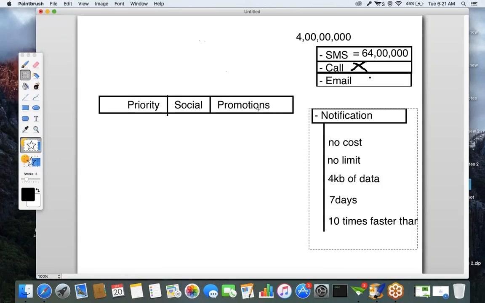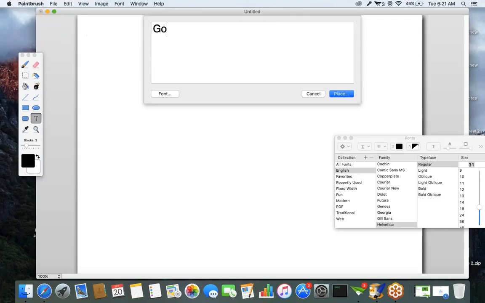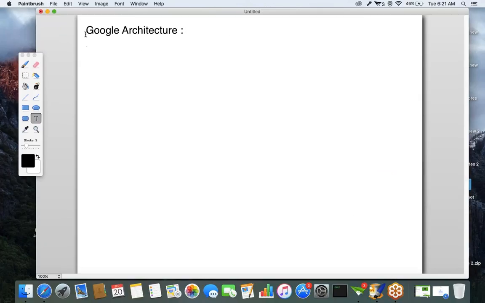Okay, so now let's see how the GCM concept is working. The architecture of Google Cloud Messaging we'll discuss now. So try to understand the architecture. Even in interviews, no one is going to ask you the coding part. They're going to ask you the architecture, how this GCM concept is working internally.